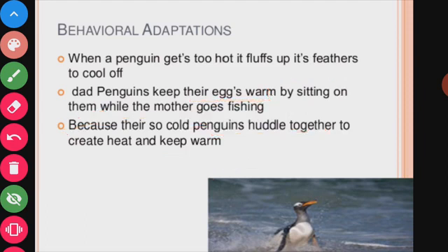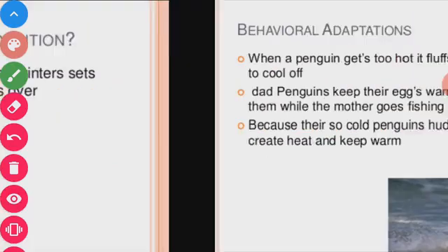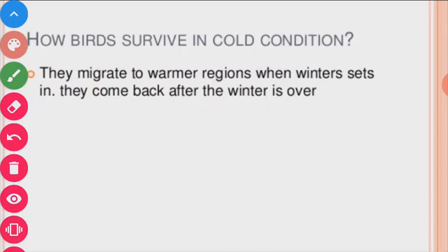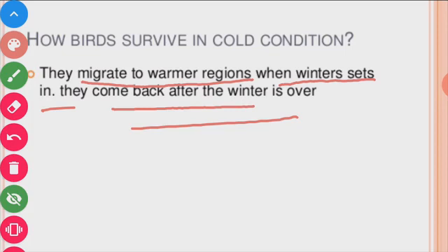Some birds are also found in polar regions. How have those birds adapted? They migrate to warmer regions when winter sets in. They come back to the polar regions after the winter is over. These are the adaptations shown by the birds found in polar regions.